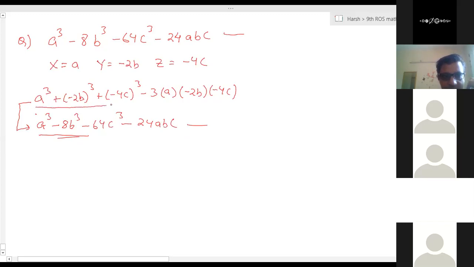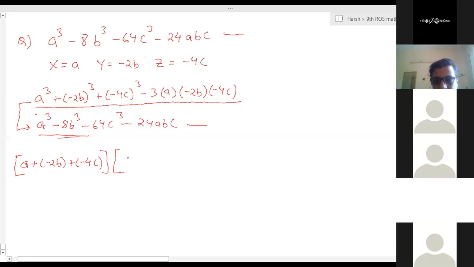So we can write it like this. Now expanding it, I mean in factors, how can we write it? x plus y plus z, right? So a plus minus 2b plus minus 4c, then x square plus y square plus z square minus xy minus yz and minus zx, right?